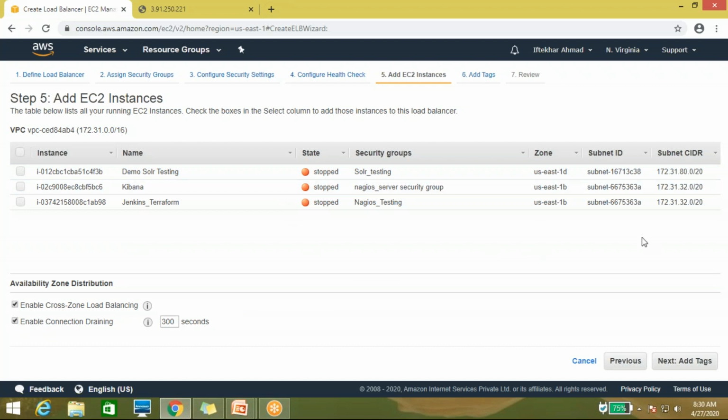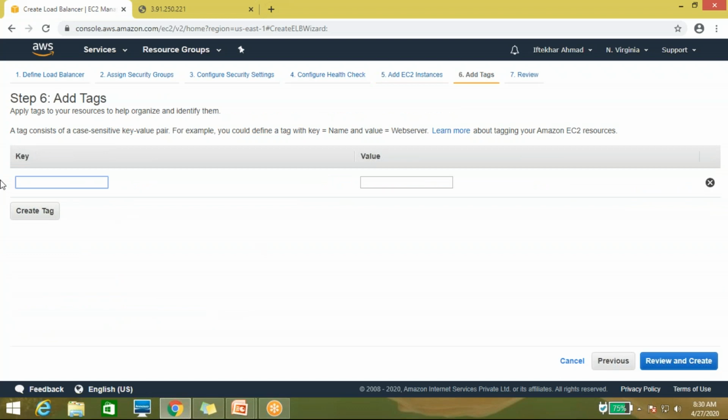Now it's asking to add targets. Here I haven't created any EC2 instance, so that's the reason it's not showing anything. Next, add the tag. Name: classic ELB.